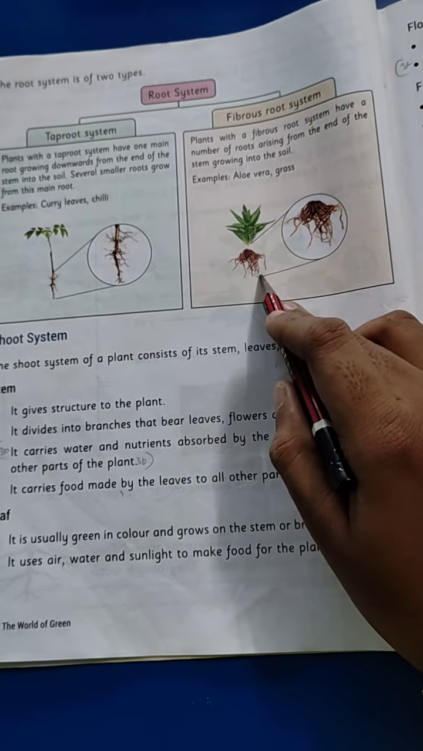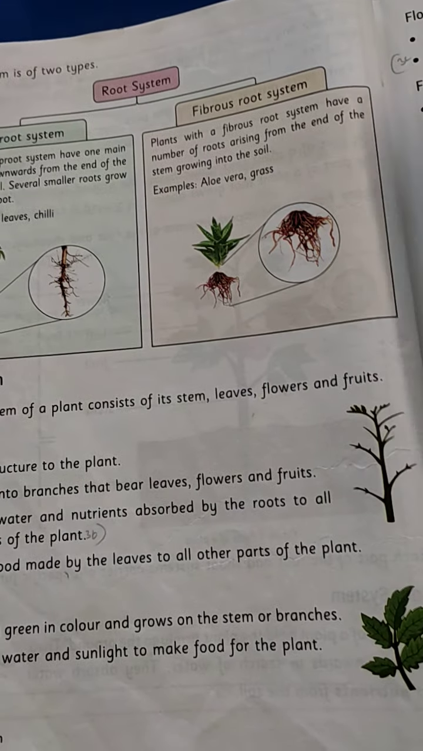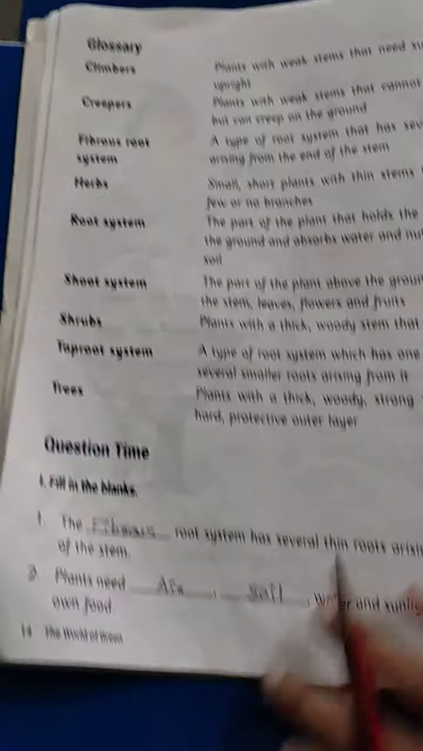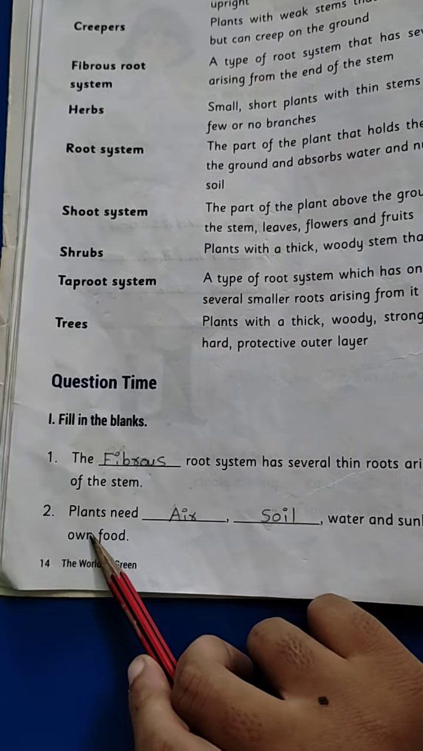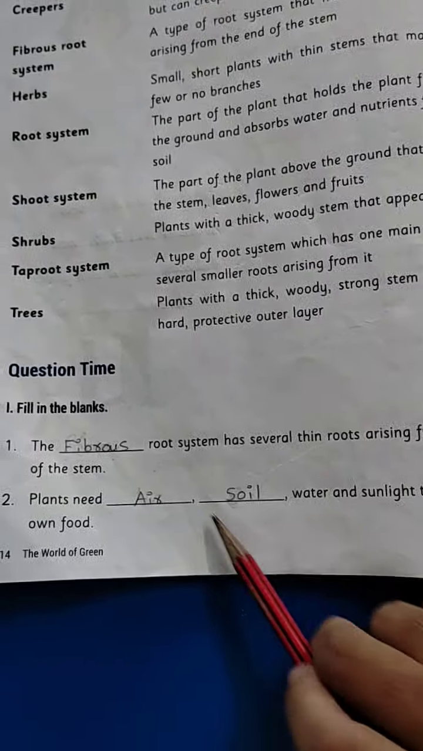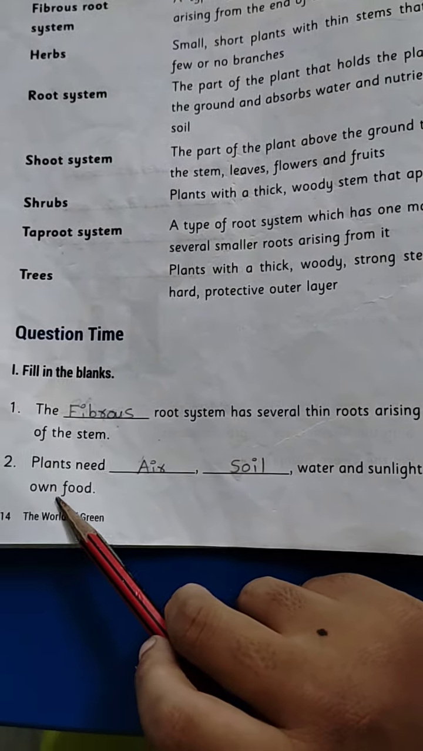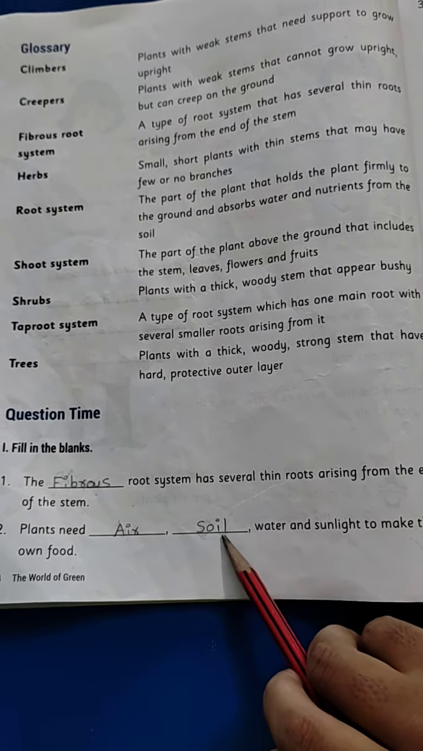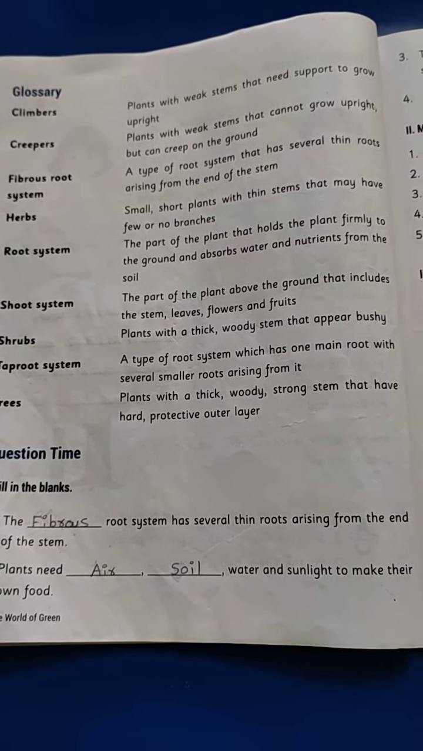See children, in the fibrous root system several roots are present. So, fibrous root system. Next one: plants need dash water and sunlight to make their own food. Plants need air, soil, water and sunlight to make food. Okay, so it is sun, air and soil.